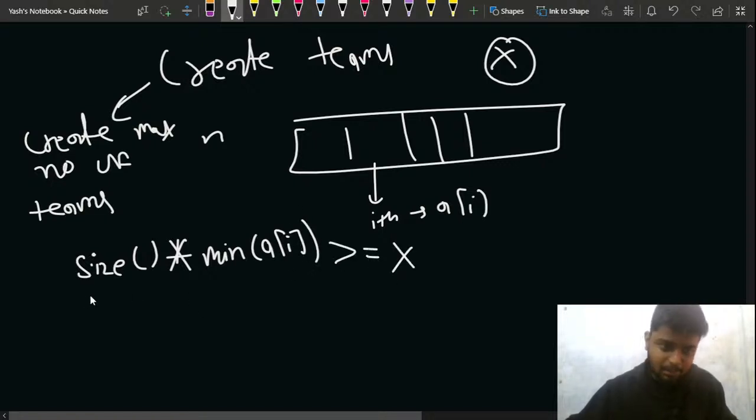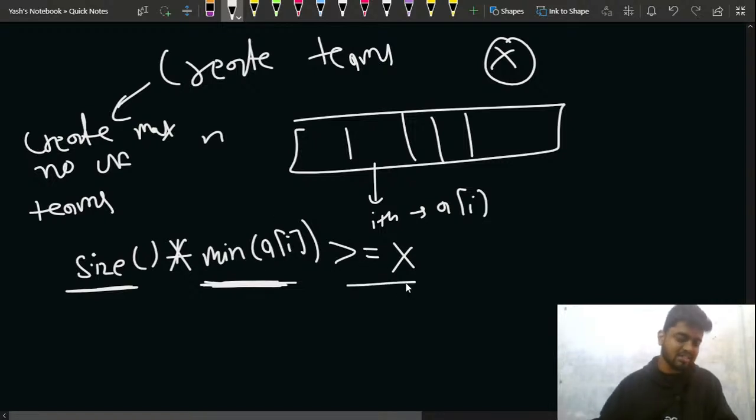greater or equal to x, right? The product of the size of the team and the minimum programming skill, that is size into minimum of AI for that particular team, should be greater or equal to x, right? Is this problem clear to everyone?